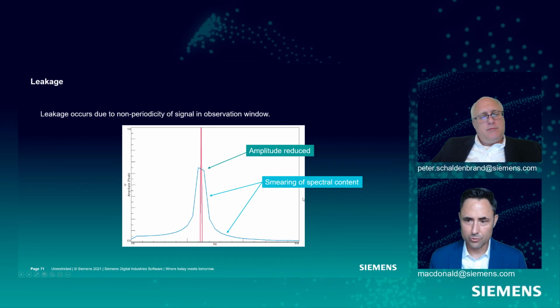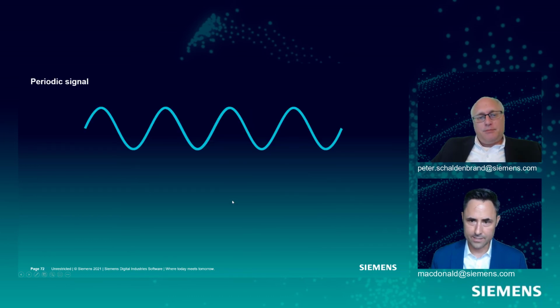This blue trace is where we sampled the same data, but not in a periodic manner, and so we get this leakage across all frequency lines and a reduction in the amplitude. Okay, so this is the effect of leakage in a real signal. So why does this happen?